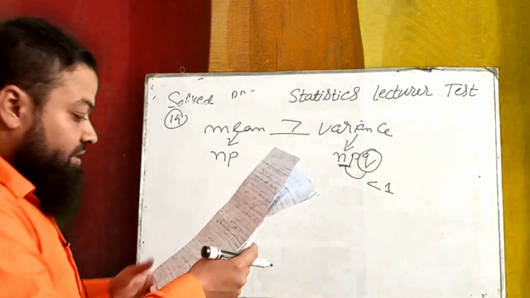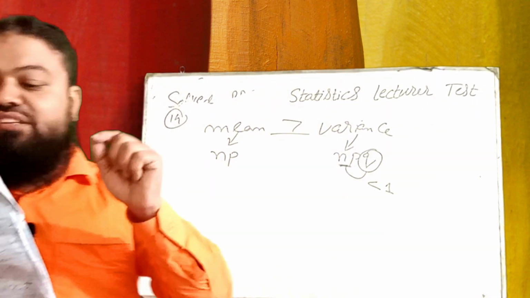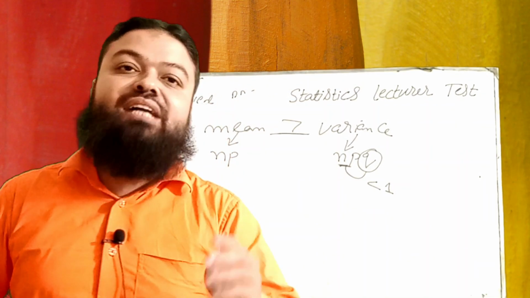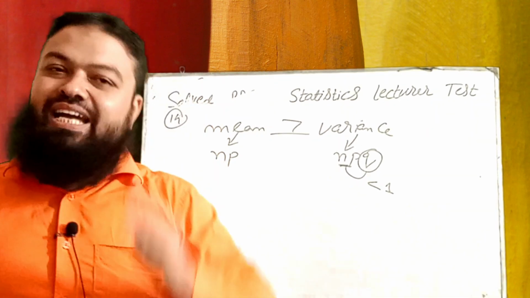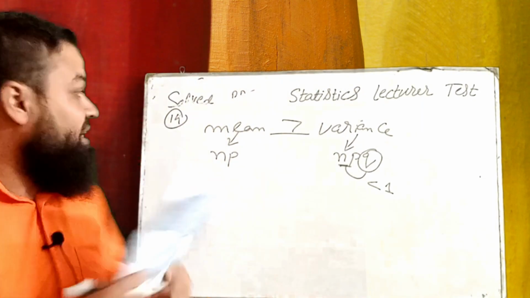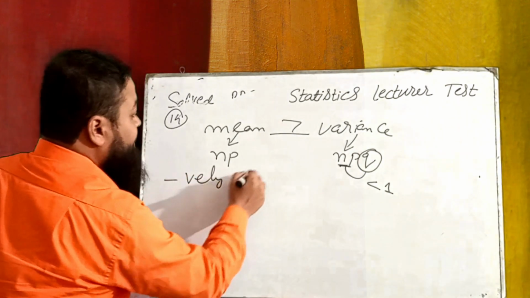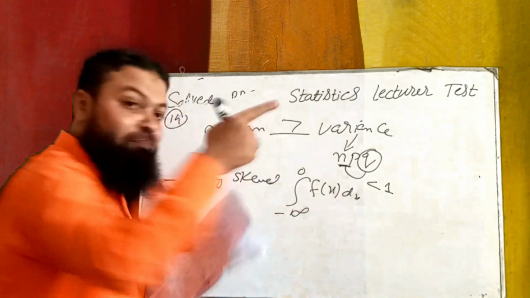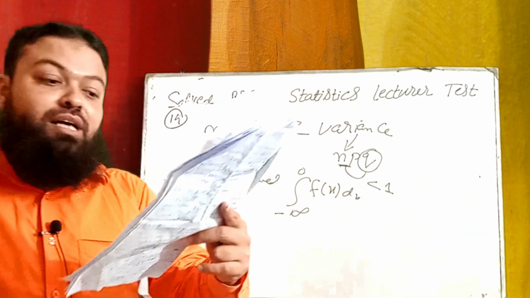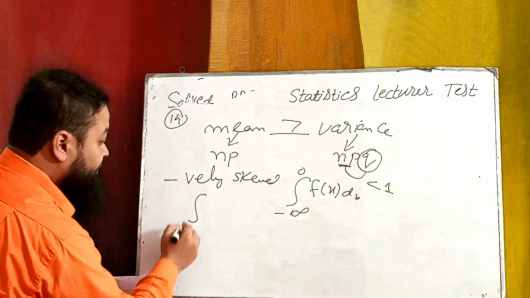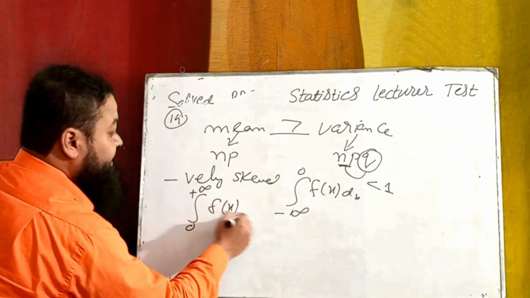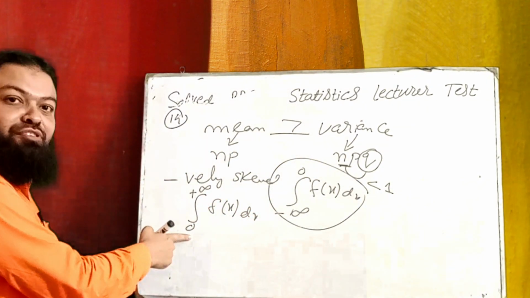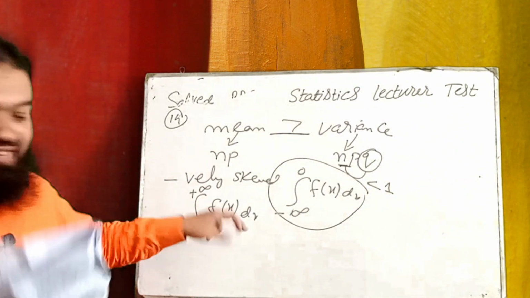Number 16, total area of a positively skewed distribution is formulated as, a very important one. Dear students, as we all know that in a skewed distribution we use the median, and the median divides the data into two equal parts. If they ask in the paper for the negatively skewed, that will be minus infinity to 0 f of x dx. But in the PPSC paper they are asking the total area of a positively skewed distribution, that will be from 0 to plus infinity f of x dx. This is for the negative case, minus infinity to 0, and this is for the positive, 0 to plus infinity f of x dx.